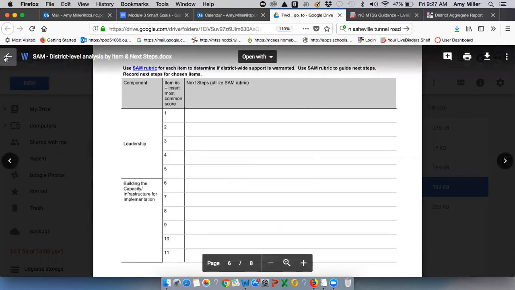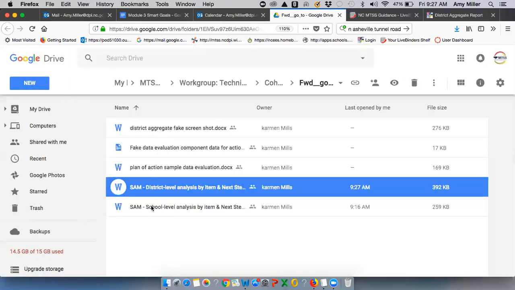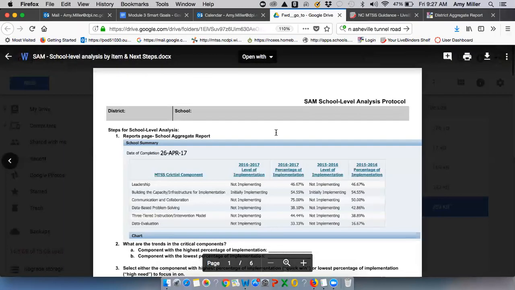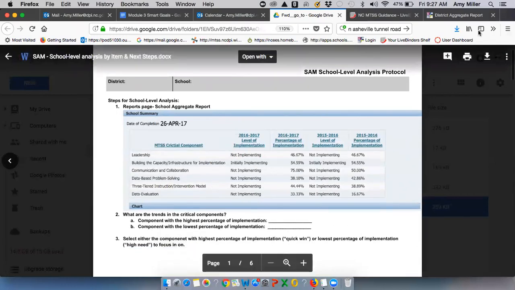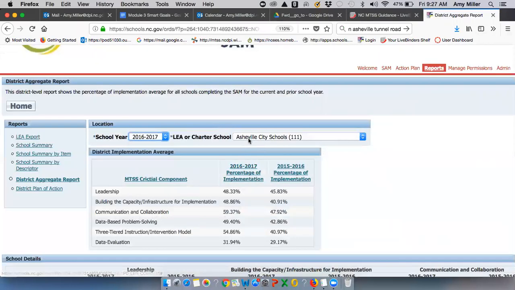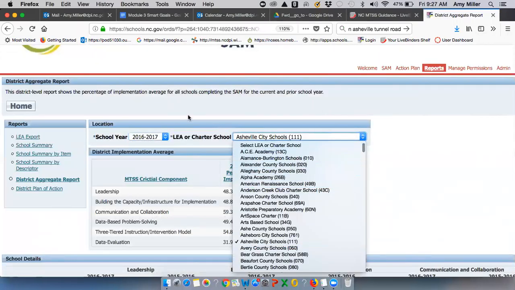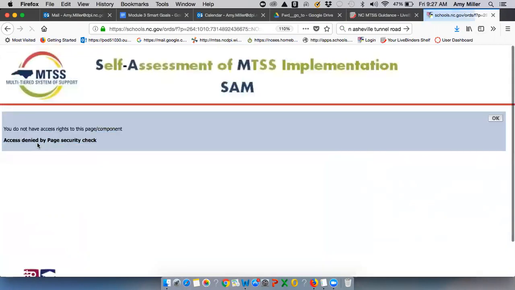If you wanted to do this work with a school, we have a very similar school level analysis protocol for school level data. So on the school protocol, it's very simple to go ahead in the app and pull that aggregate report. So if I went in to pull that aggregate report, I'm going to go to my school summary tab.